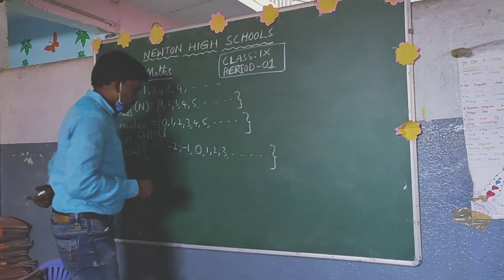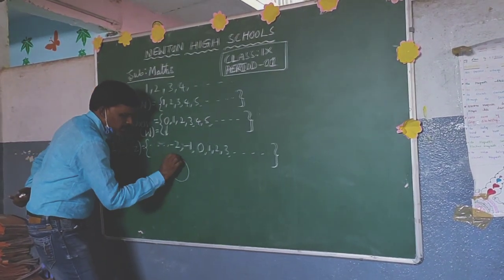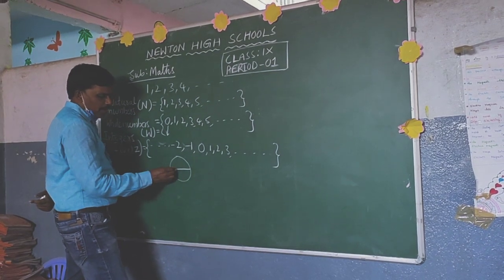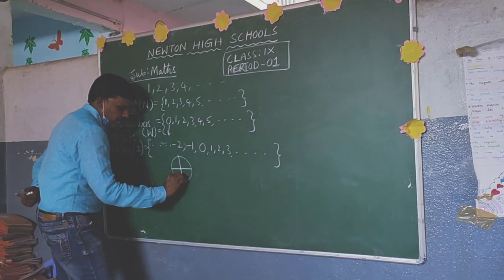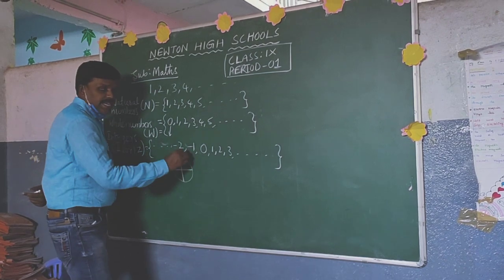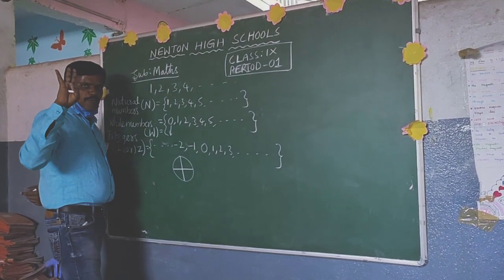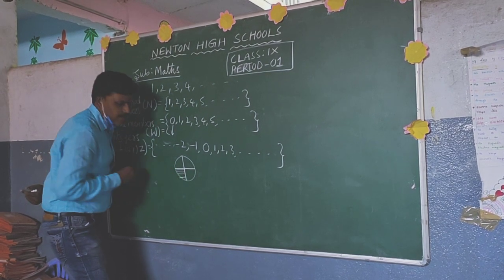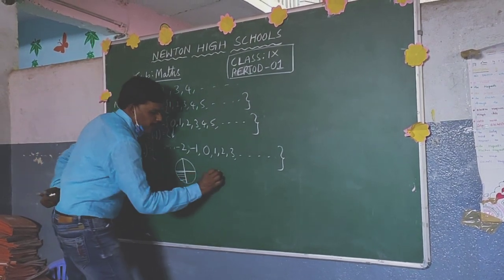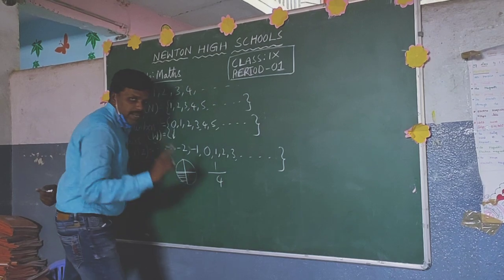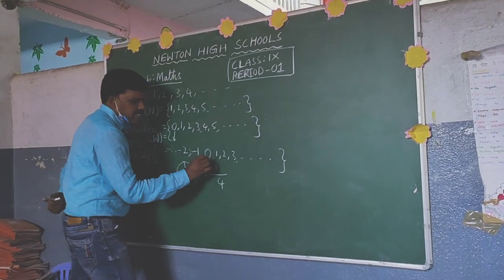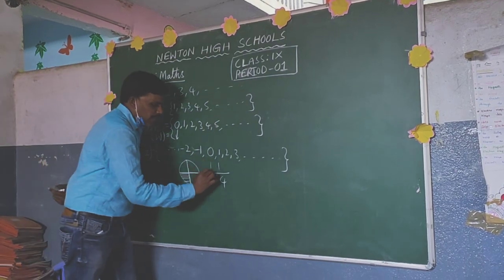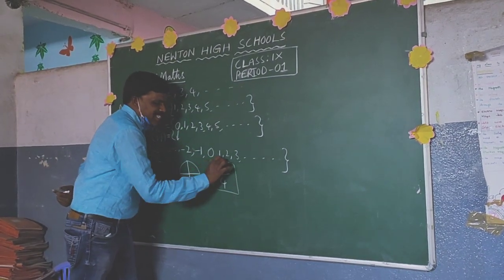For example, we have already learned in previous classes, this circle I am dividing into 4 equal parts. In that, I am shading only one part. Out of 4, we shaded only 1. So it can be written as 1 by 4. 1 by 4 is a fraction.